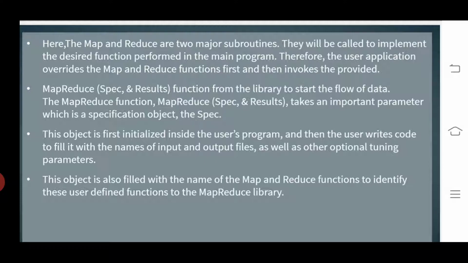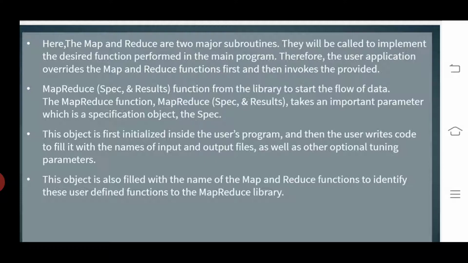The map reduce function takes an important parameter, which is a specification object. It specifies the specific objective, which the application can override.